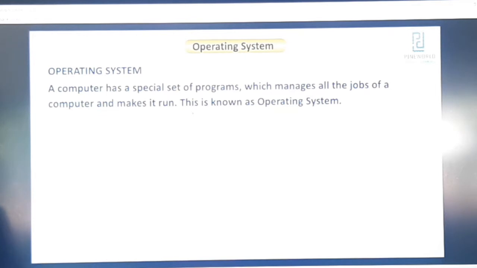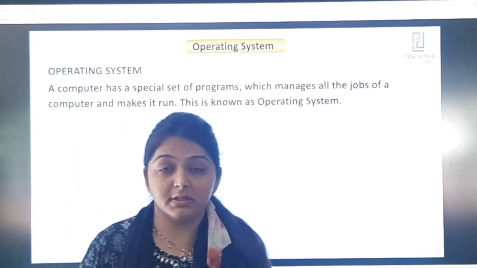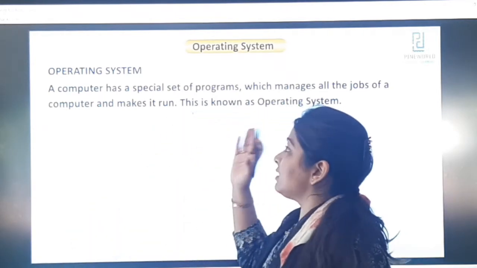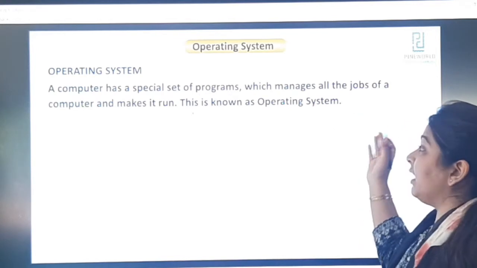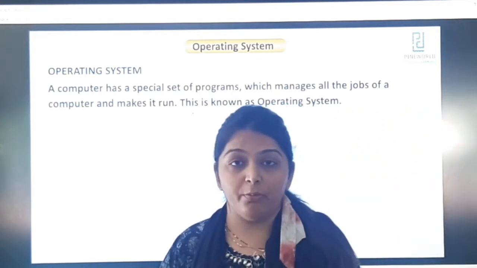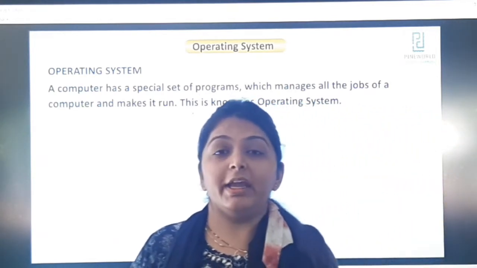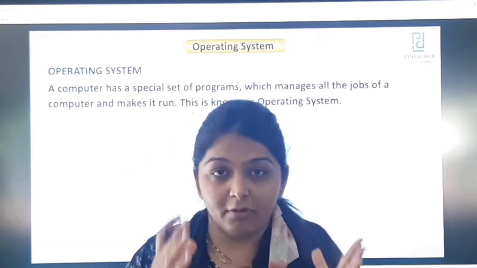Now, dear children, first of all, what is an operating system? An operating system is a special set of programs that manages all the jobs of the computer and makes it run. Like, dear children, we are having our brains.